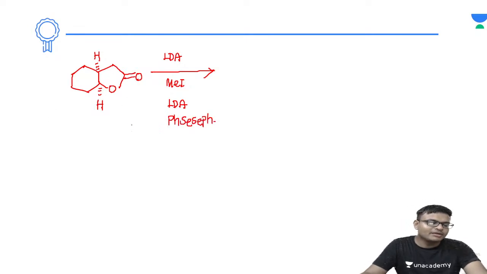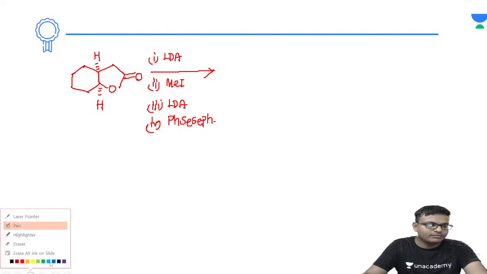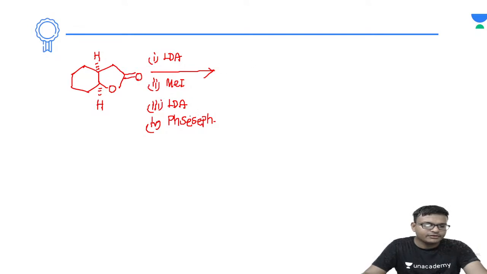Now tell me, below the plane, which will come, methyl or selenium phenyl? This one is 1, this one is 2, this one is 3, this one is 4. Everyone, now in the below the plane, which molecule will come? Very good. So the last electrophile, that will be coming into the less hindered side.